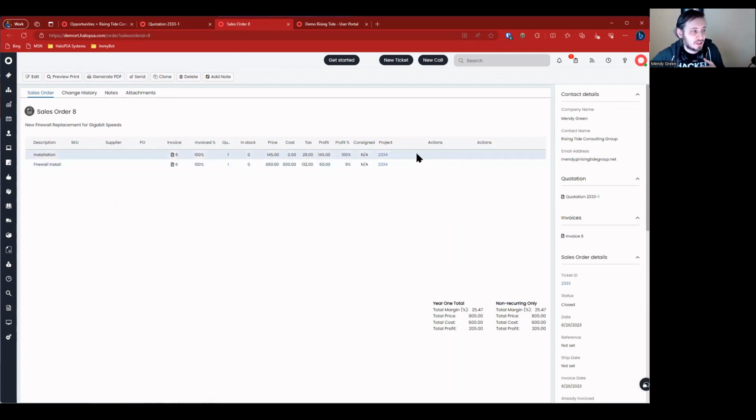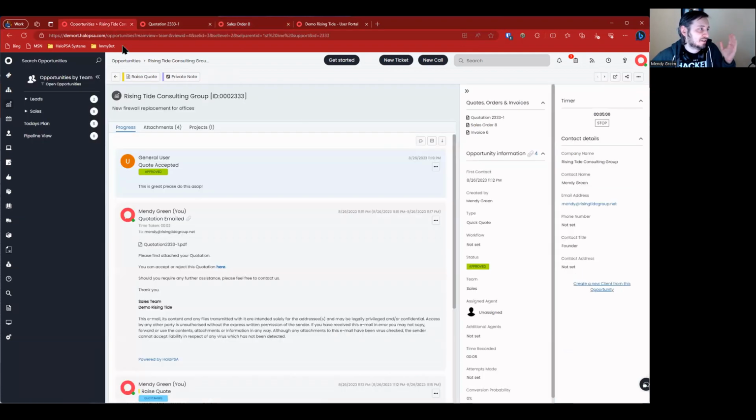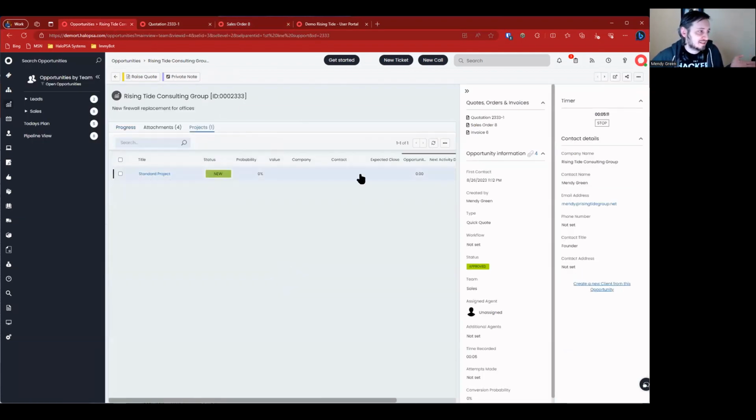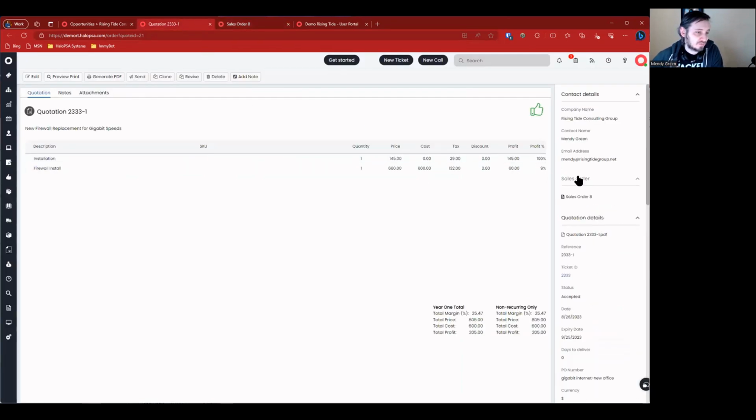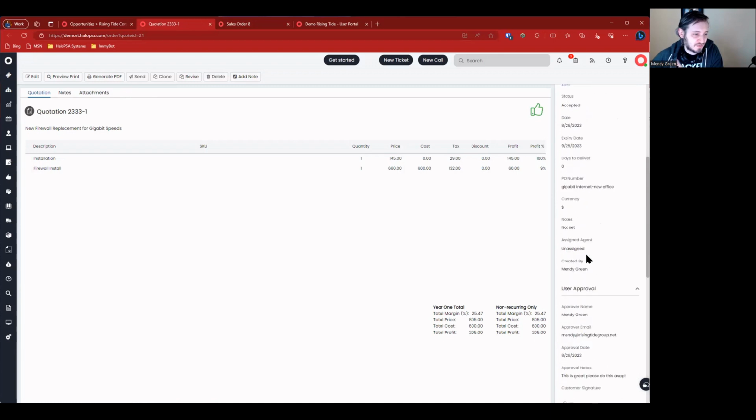It allows us to create the project, and it links it all together. So if we look back at the opportunity, notice I have a projects tab. If I go into the projects tab, I see the standard project that's been created. You can leave the information blank on the template, and it'll populate it based off of the reference of the sales order. It's usually based off of the title of the quote, I think.